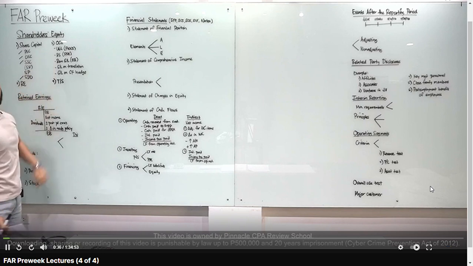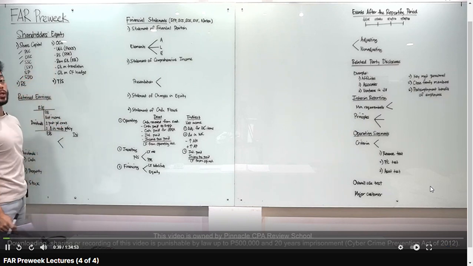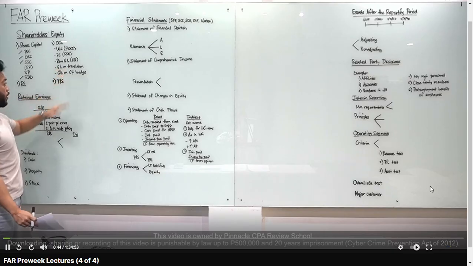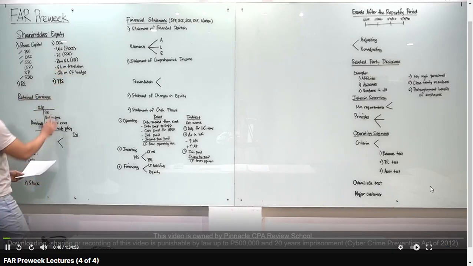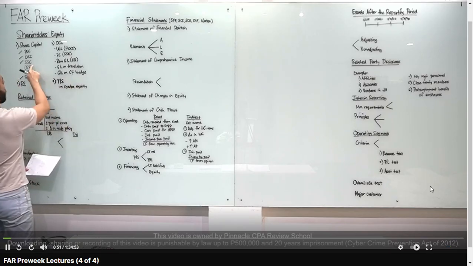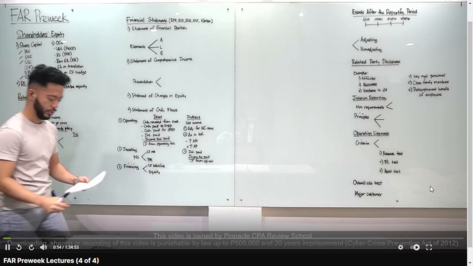Examples of OCI: unrealized gain or loss from FVOCI, revaluation surplus under PPE, remeasurement gain or loss under employee benefits, gain or loss on translation, and gain or loss on cash flow hedge. Yung treasury shares natin, contra equity din yan. So naka-minus siya. So dalawa class yung naka-minus natin: subscription receivable and treasury shares. Okay, so apply natin yan.